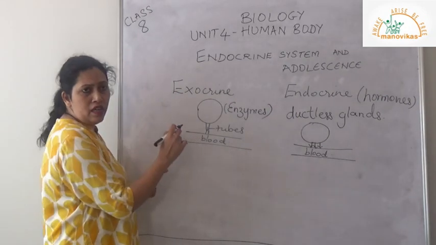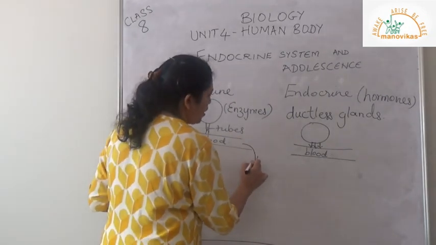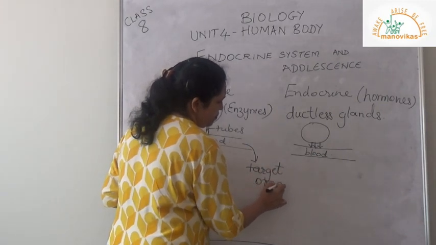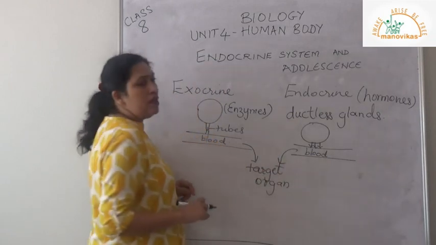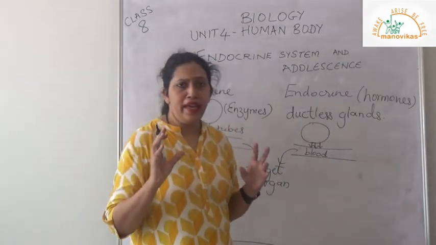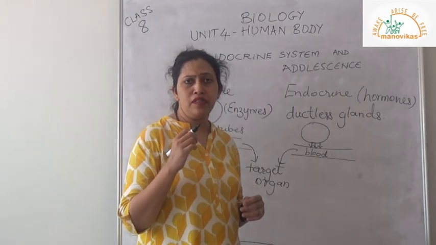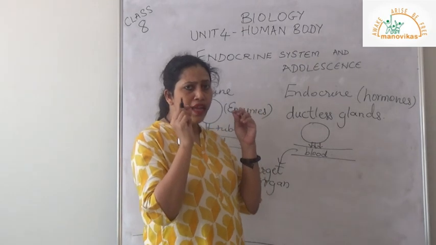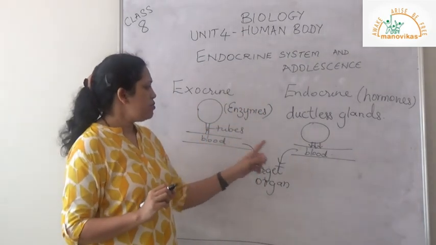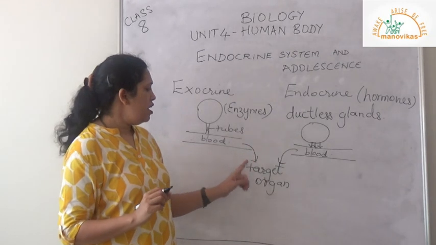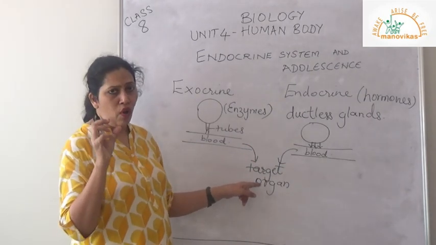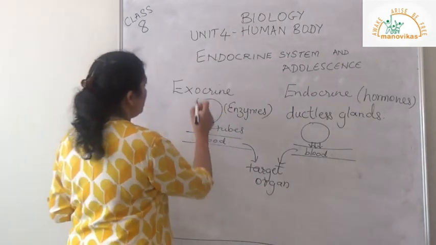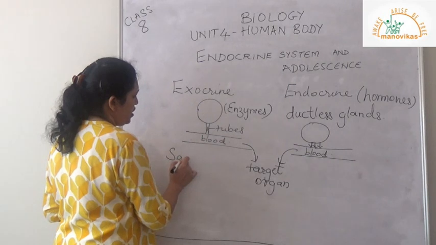Now from the blood it will reach the target organ, from both ways. Sometimes you must have had a headache or a stomach ache and you have taken a tablet. It will work on your stomach or head. Like the tablet, these enzymes and hormones will go to the target organ and there they will act.